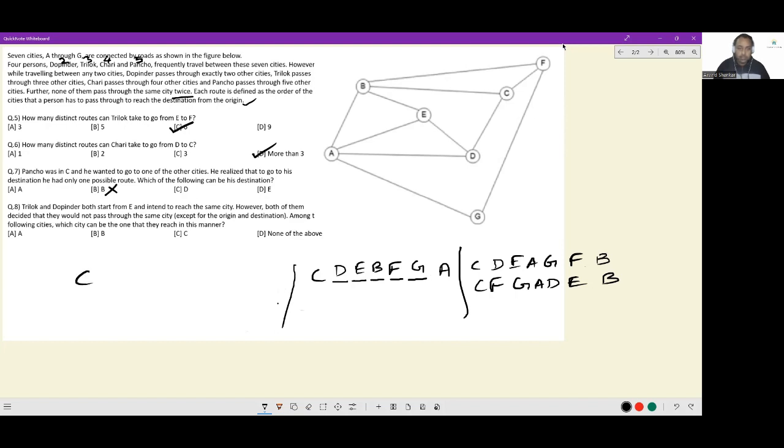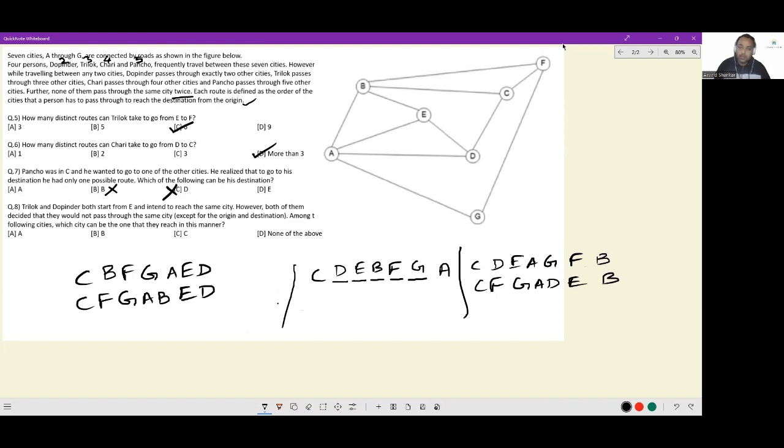Let me check for D. C to D. In order to get to D, okay, C, B, F, G, A, E, D, or C, F, G, A, B, E, D. There are two paths available in order to get to D also. So this option is also out.